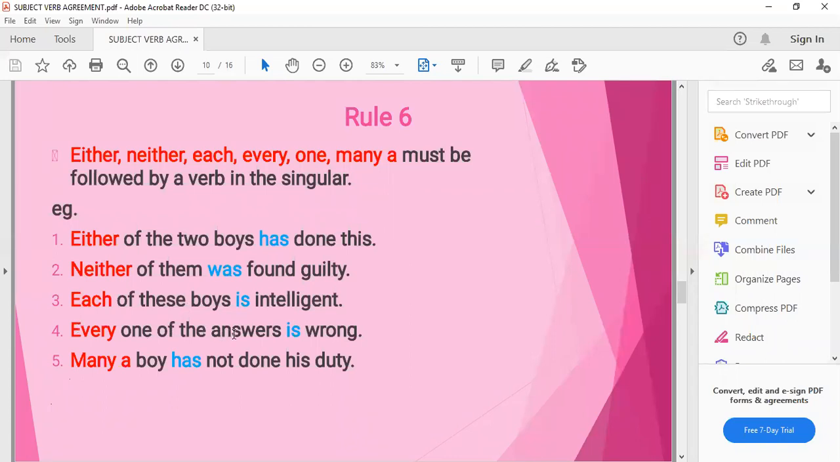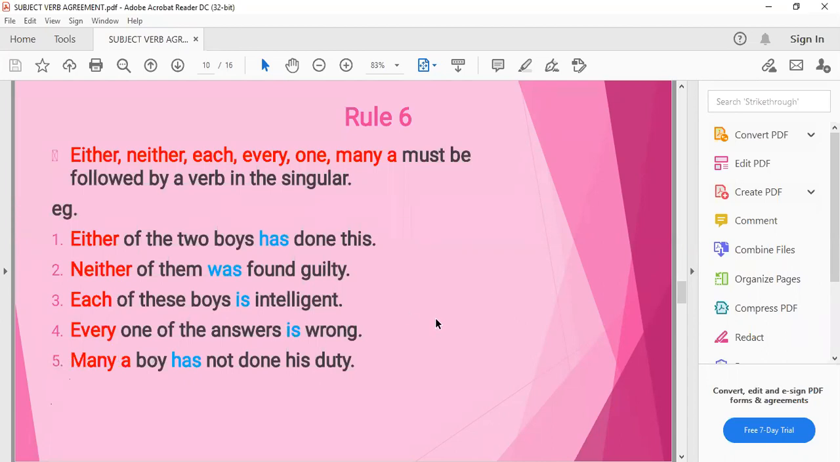Every one of the answers is wrong. Again, every one refers to the singular answer, not to all the answers. Many a boy has not done his duty. Many a boy means singular here.